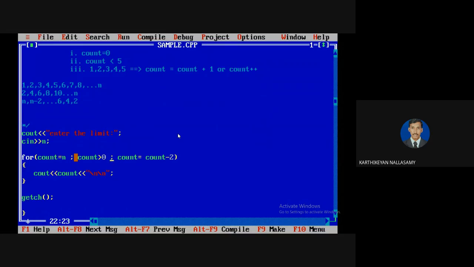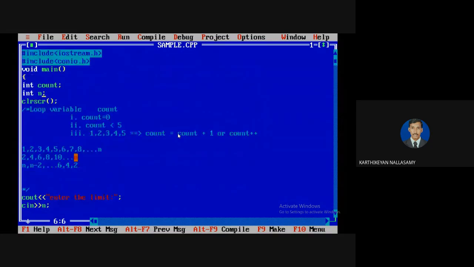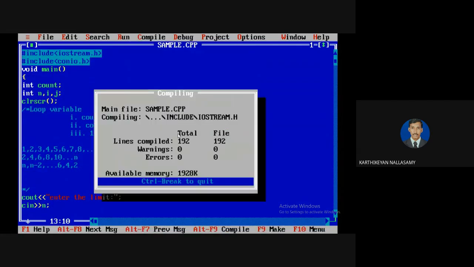And the next point is, you can define n number of assignments by separating them with commas. For example, if you want to define i equal to 0, and j equal to 0, we can define that. Even n number of modifications is possible, like j plus plus, because the for loop allows this. That is why people in industry, and programmers as well, always prefer to go with the for loop.